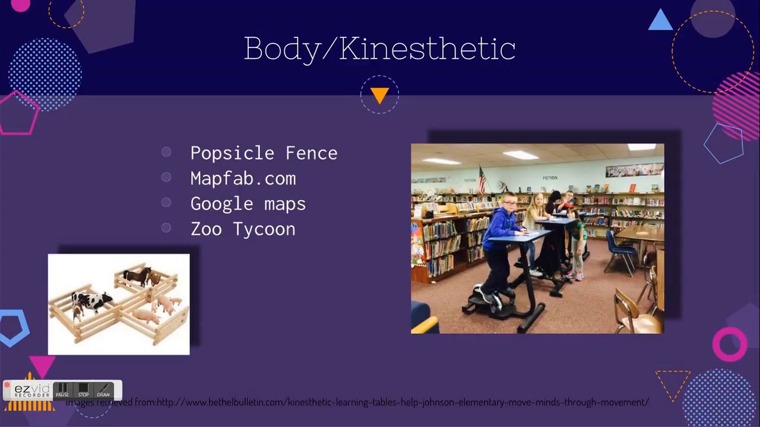For the next intelligence, it's bodily kinesthetic. Students with bodily kinesthetic intelligence prefer to be active and physical during lessons. These students will be making their own popsicle fence, and then they'll be calculating the perimeter of them. They'll be going on mapfab.com and Google Maps, and they'll be looking at different geographical figures in the area, and they'll be calculating their perimeter.